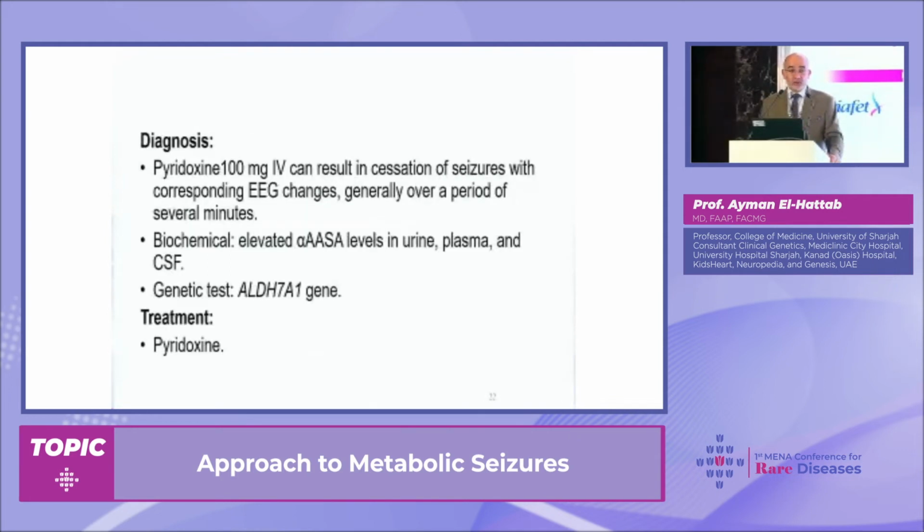And how to diagnose and treat at the same time? We do this trial of IV pyridoxine with EEG monitoring, and it's like magic. When you give the IV medicine, seizures will stop, and even the EEG abnormalities will normalize within minutes. So this is really your cure, and you confirm your diagnosis. Of course, you need to do biochemical assessments after that for urine and CSF to look for these compounds, and also we can confirm that genetically. And this is one of the conditions that can be treated with pyridoxine, which is like a vitamin or cofactor.